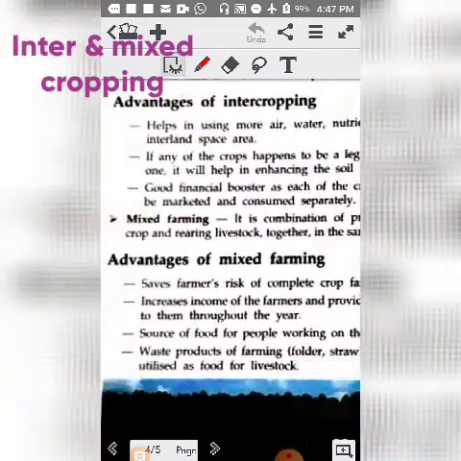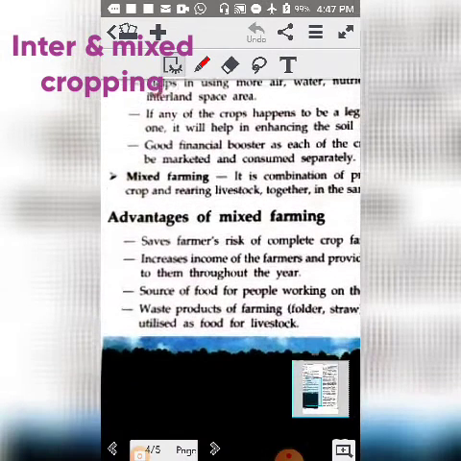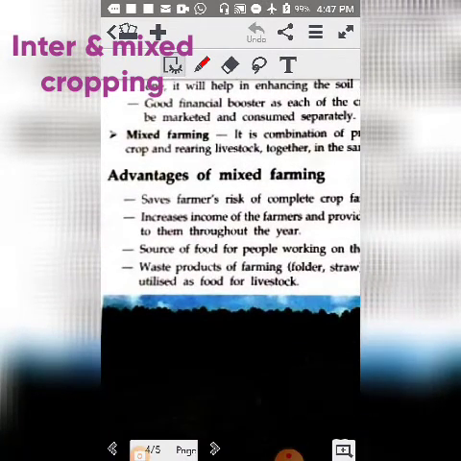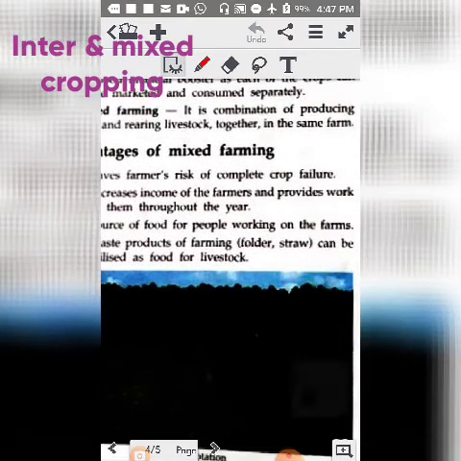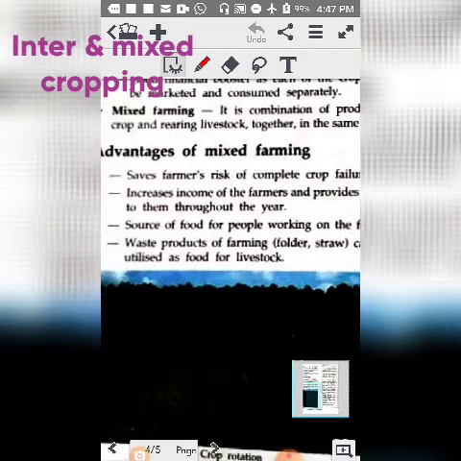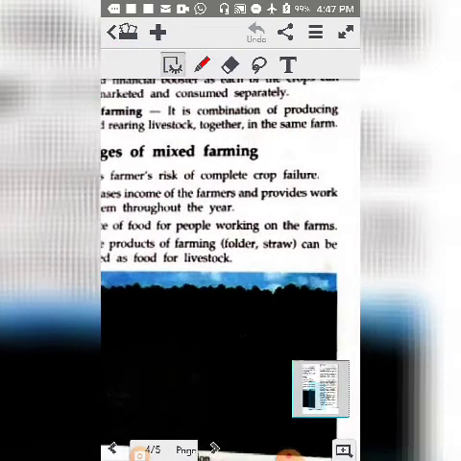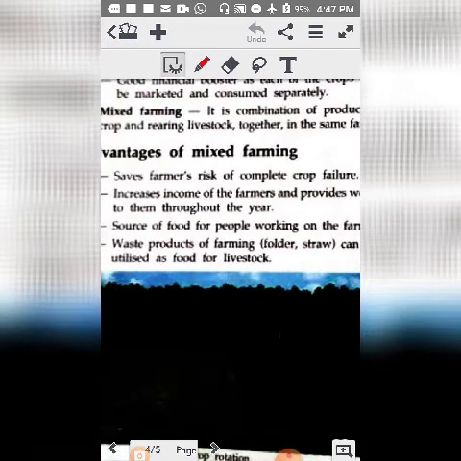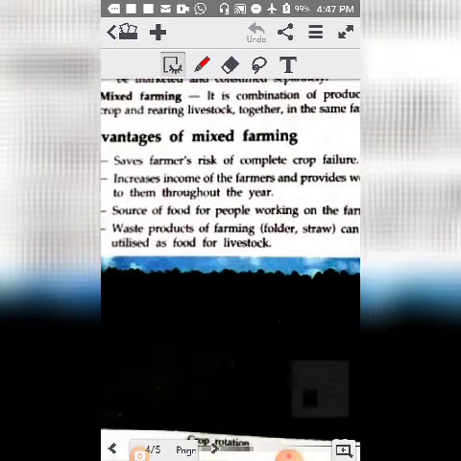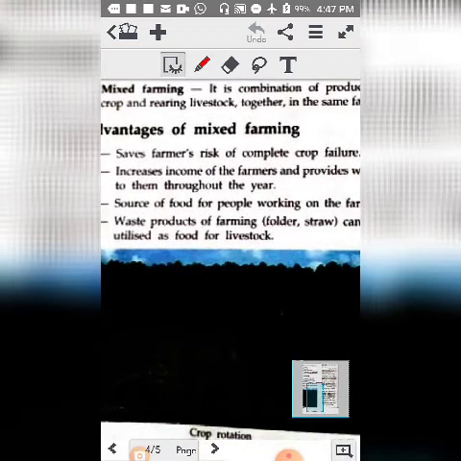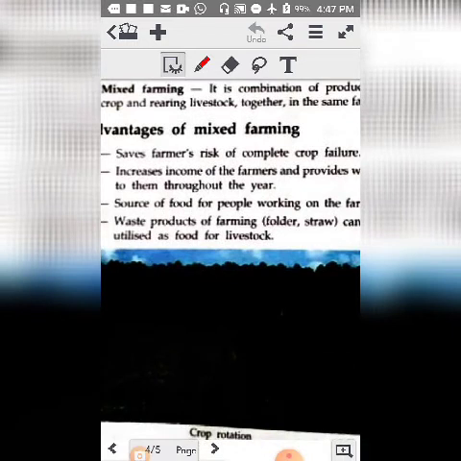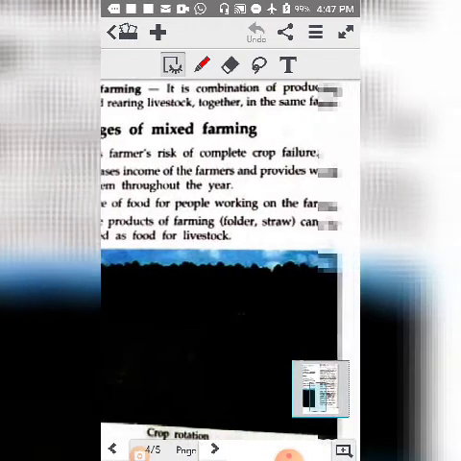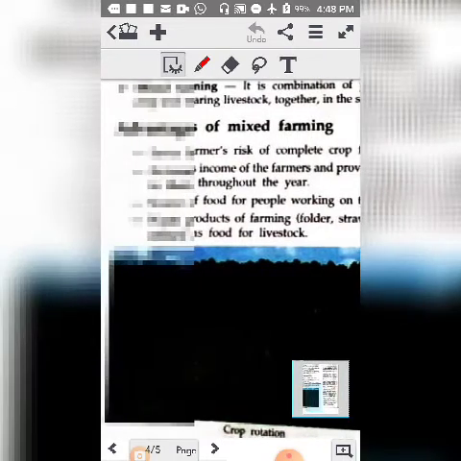Then is mixed farming. What are the advantages of mixed farming? It saves farmers the risk of complete failure. If one crop fails, he can use another crop. It increases income of the farmers and provides work to them throughout the year, because they can get one crop, then on the next day or after few days they will have another crop ready.